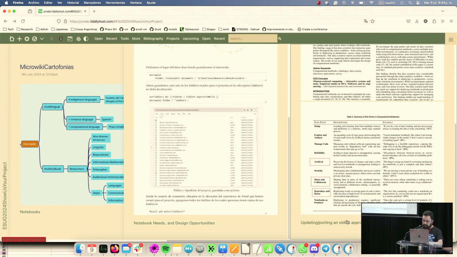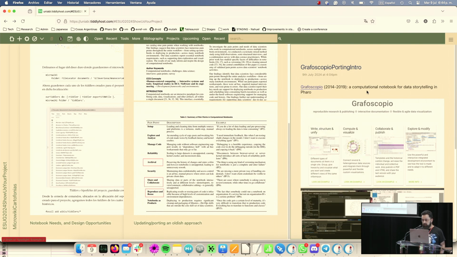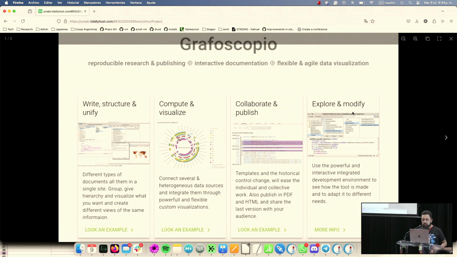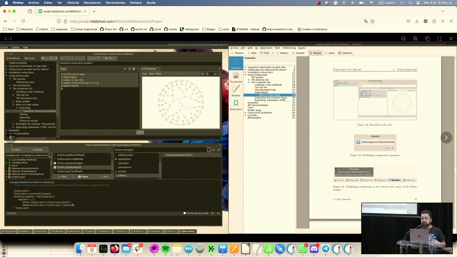In our case, we solve that by porting all these ideas from Graphoscopio, the notebook tool I made in 2014 to 2019 while I was doing my PhD. And the idea is that this Graphoscopio tool was a notebook done on Faro that allows you to create these kinds of outlines with code and prose and visualizations, and to export that into a good format, like a PDF or a web format.